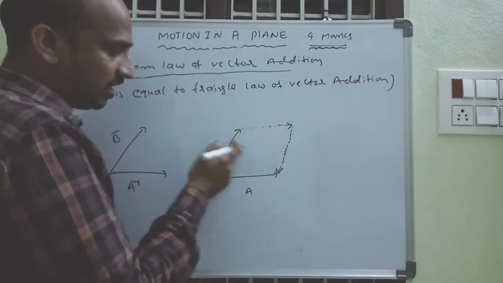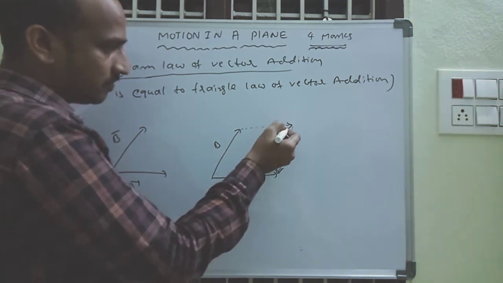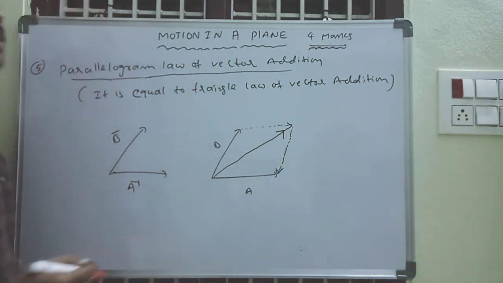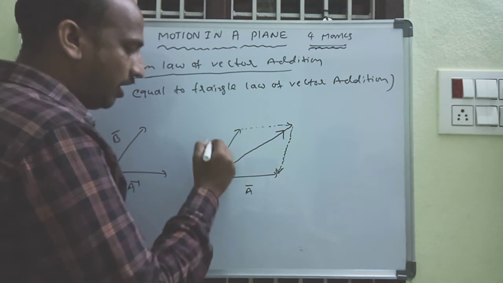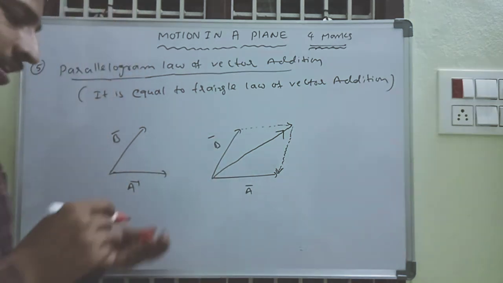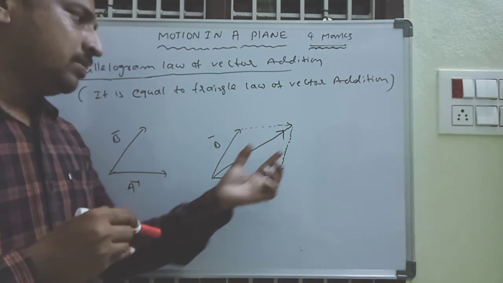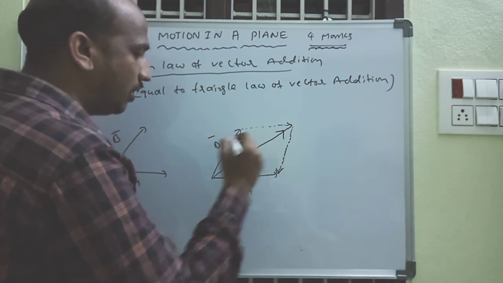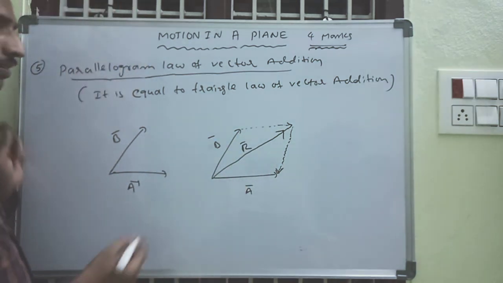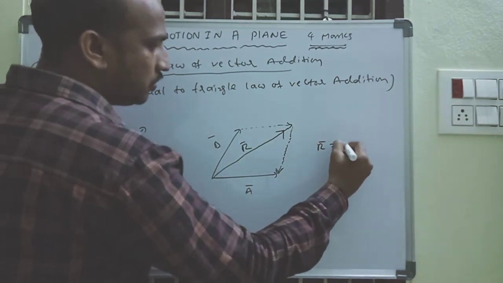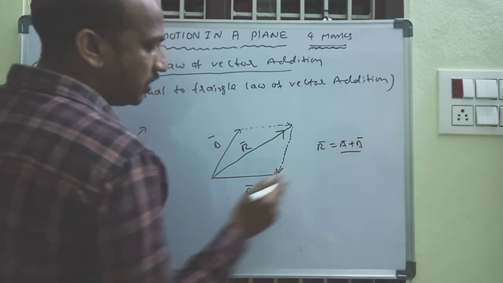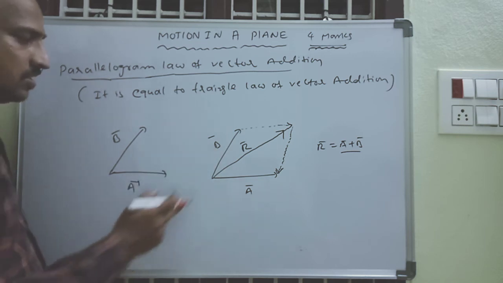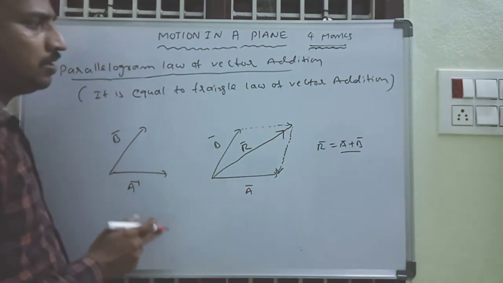Therefore, this is the resultant vector of this parallelogram. For example, A vector and B vector: by using A and B vectors, we construct the parallelogram. The diagonal of the parallelogram is the resultant vector. This is called the parallelogram law. Which means, what is R here? R is equal to A plus B, A vector with B vector. This is the resultant vector of these two vectors. A plus B is equal to R is correct.